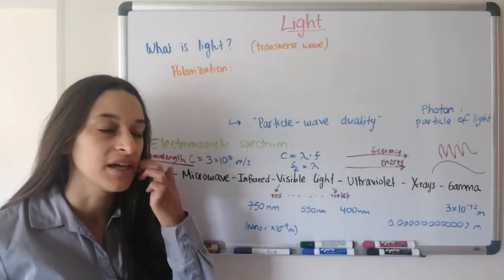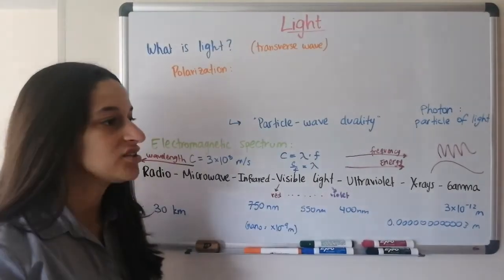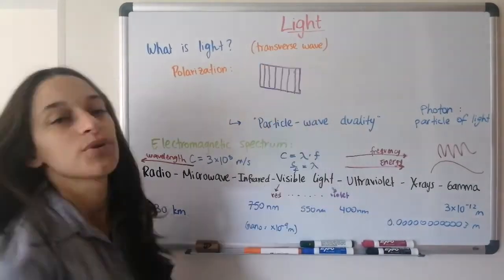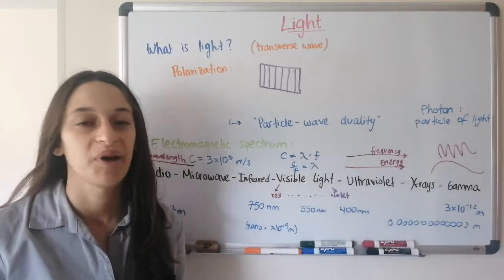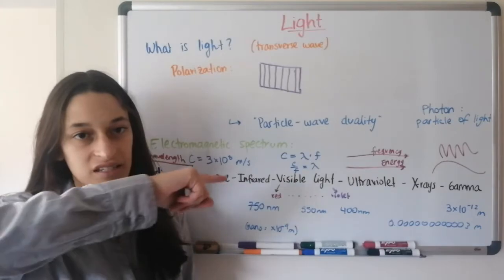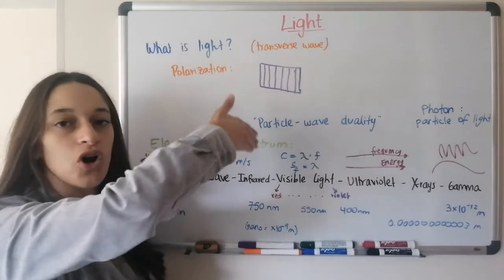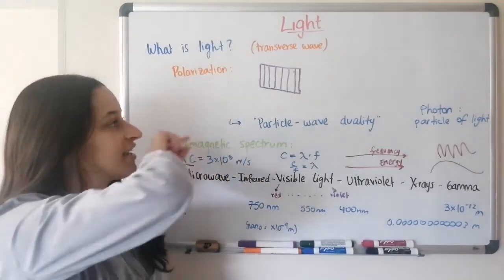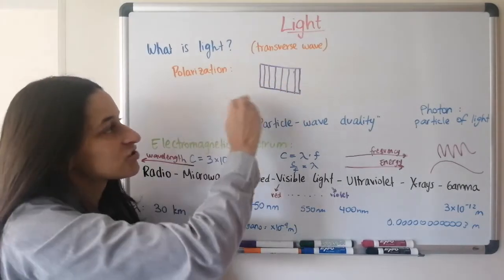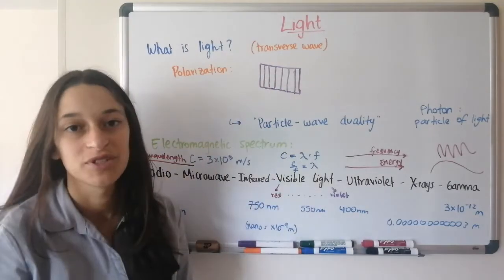So that has a property that means that we can actually polarize or filter this light. So imagine you have a filter that looks something like a jail. So it has bars and it has places where the light could pass through. Light waves can oscillate up and down, or they can oscillate side to side, or they can oscillate in diagonal. But if the holes are up and down only, if sunlight comes in and wants to go by, but it's oscillating side to side, it's going to hit the jail cell and it's not going to be able to pass.